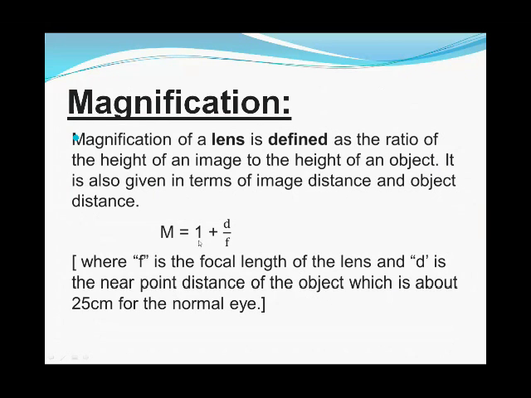But for the magnification of the lens, m is equal to 1 plus d upon f, where f is the focal length of the lens and d is the near point distance of the object, which is about 25 centimeter for the normal eye.